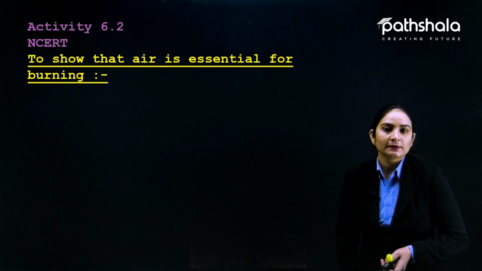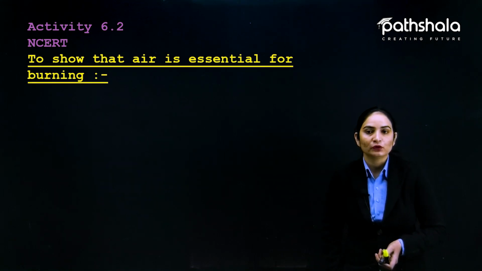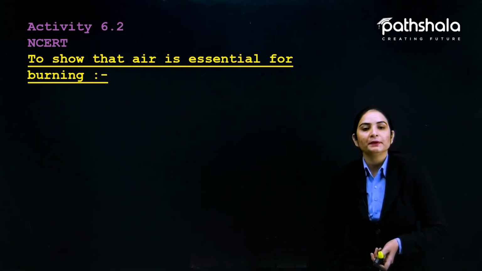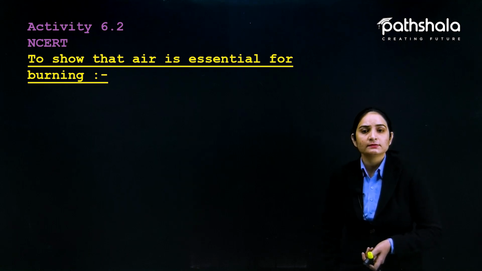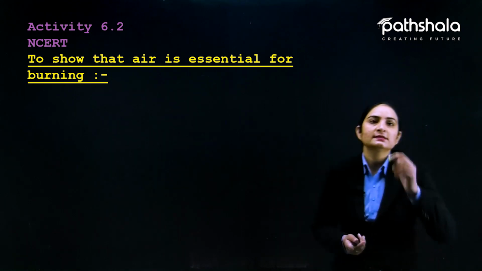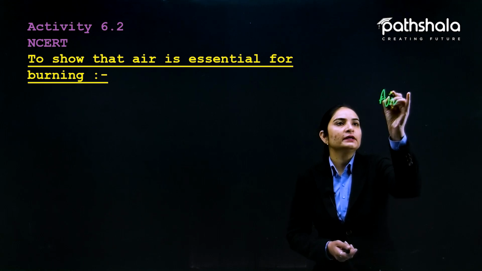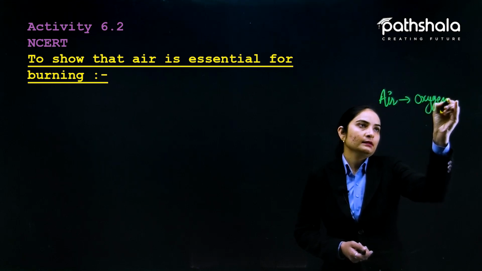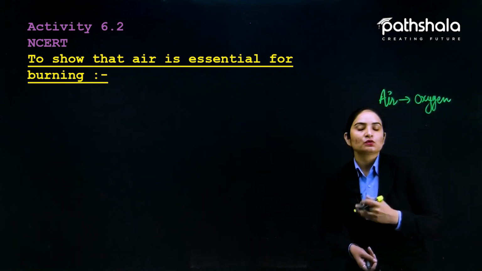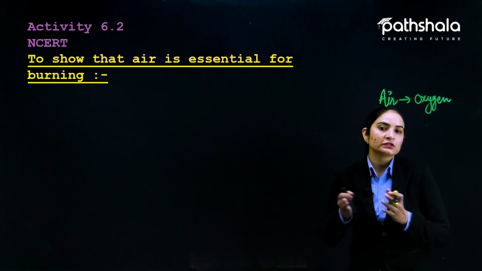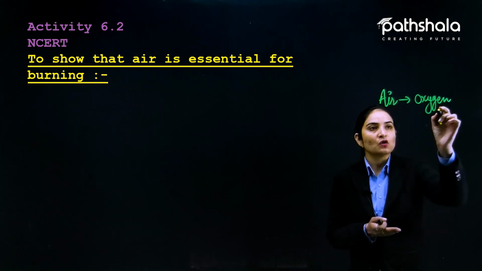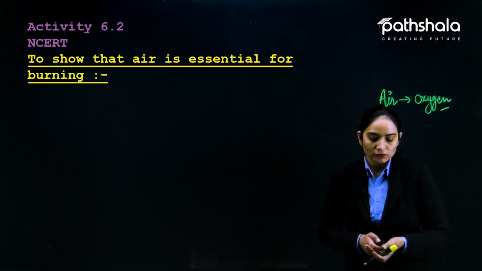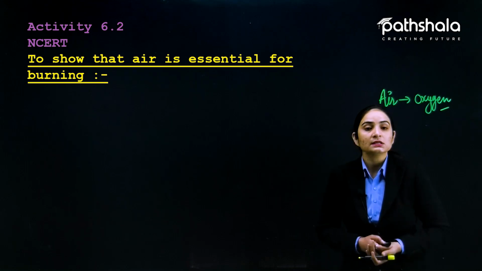So we have done an experiment which is given in the NCERT book to show that air is essential for burning. I have already told you, if air is there in any reaction, it means we are talking about oxygen. Whenever it is told that something is undergoing a reaction in the presence of air, it means air is oxygen there. Now we are going to show that air, meaning oxygen, is essential for burning, because we have said oxygen is the supporter of combustion.